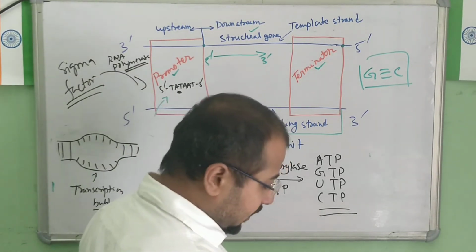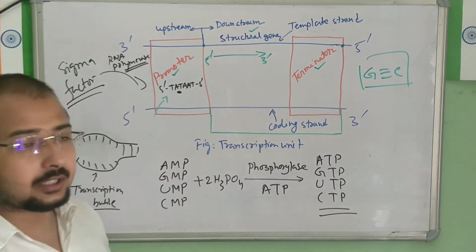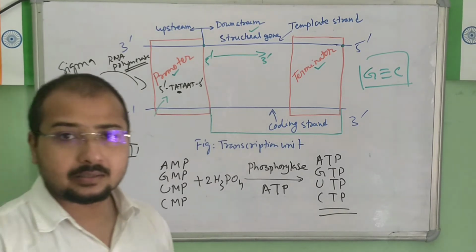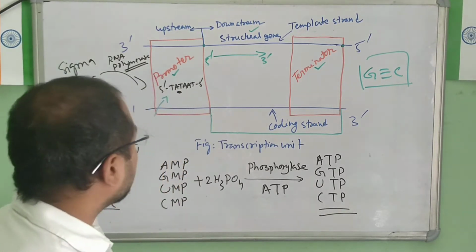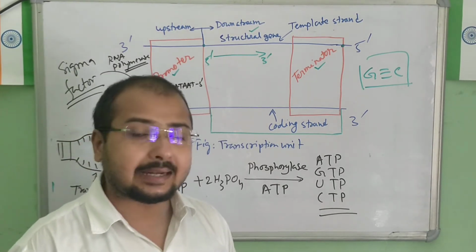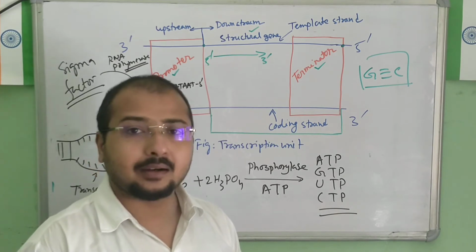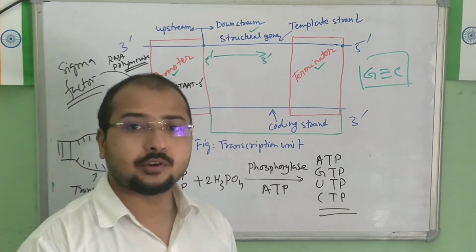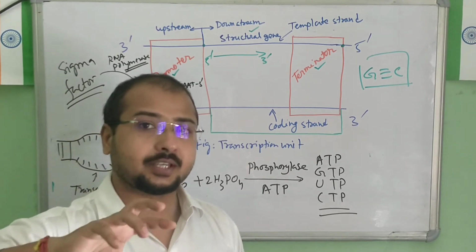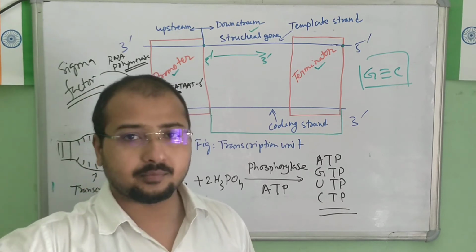Now remember one thing: before the formation of this bubble, one special thing is required. A signal must come from the cytoplasm, and that signal will help in separating the histone proteins from the DNA strand. Histone proteins are always on the DNA strand, so they first need to be removed from the DNA.